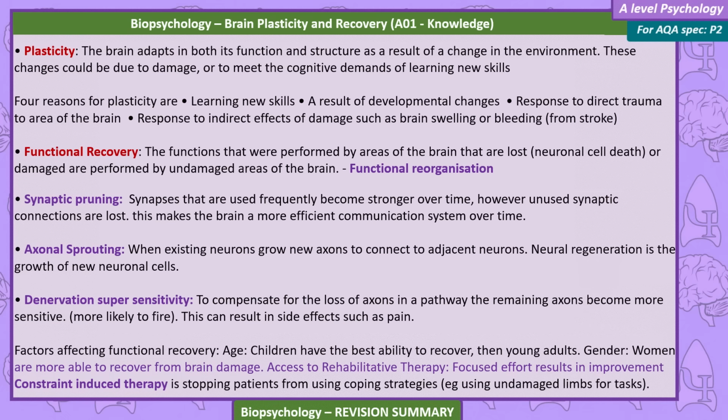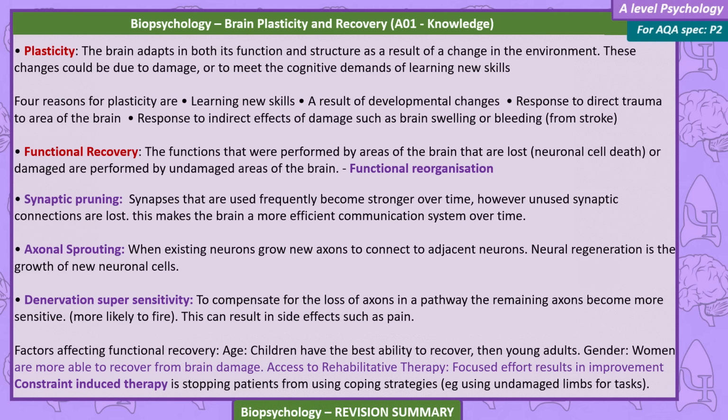Functional recovery. The functions that were performed by areas of the brain that are now lost, through neuronal cell death, or damaged are performed by undamaged areas of the brain. Functional reorganization. Synaptic pruning. Synapses that are used frequently become stronger over time. However, unused synaptic connections are lost. This makes the brain a more efficient communication system over time.